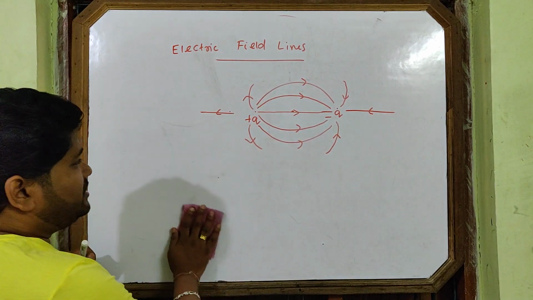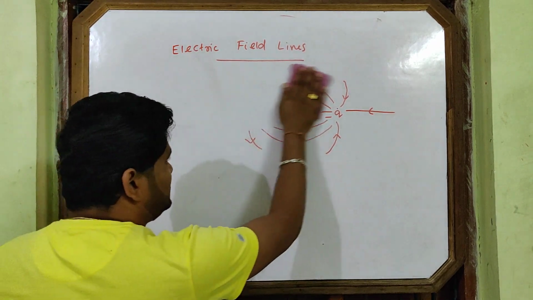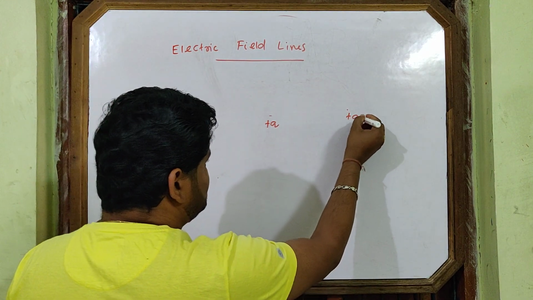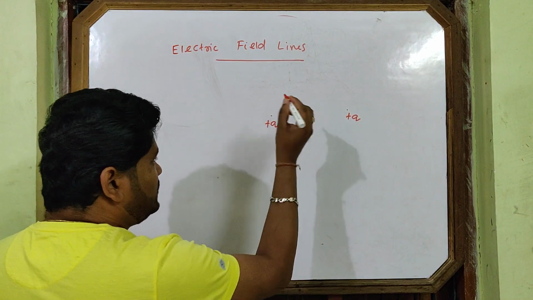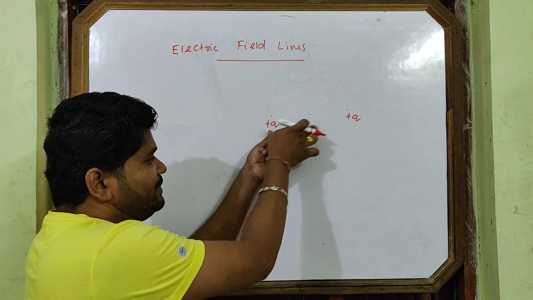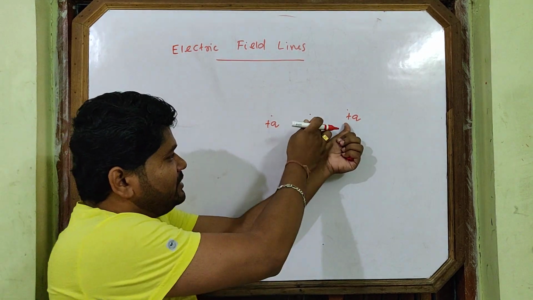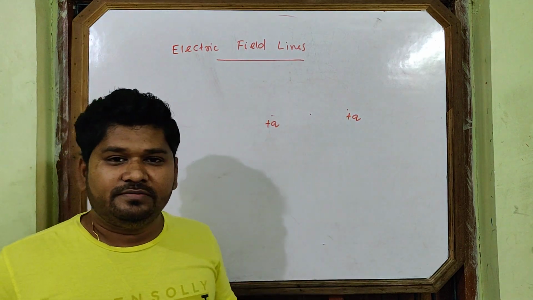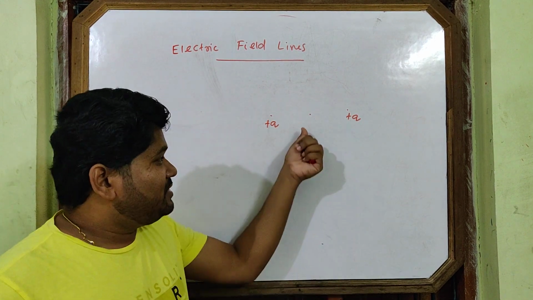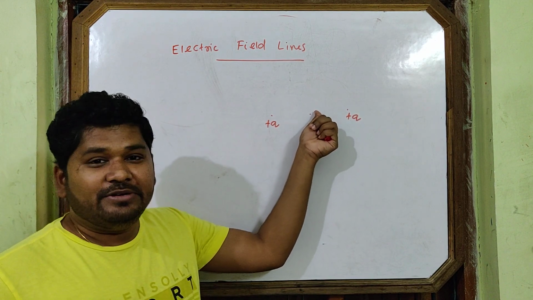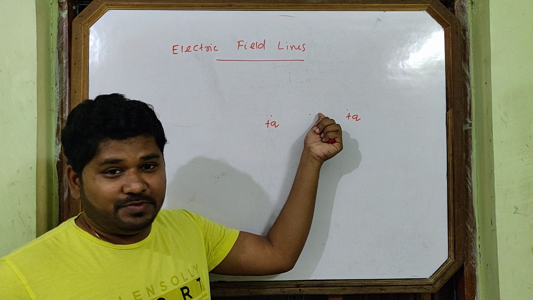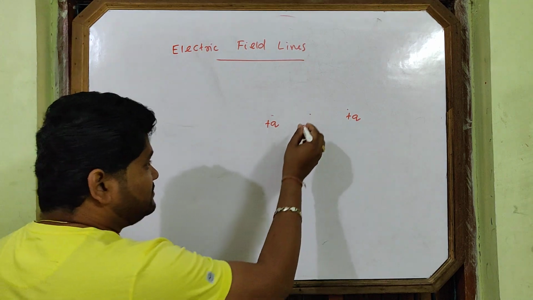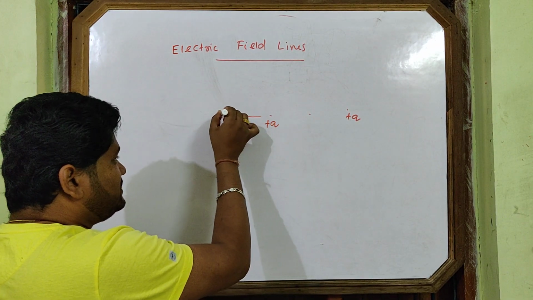Now let us draw for plus q and plus q. Plus q is here, plus q is here. If I place a test charge here, where will it move? This plus q repels to that side, and that plus q repels to this side. Where will it go? It will not go anywhere. So just at the middle, the force on it will be 0. If you calculate by the superposition principle, it will not move anywhere. There is no line just at the middle.